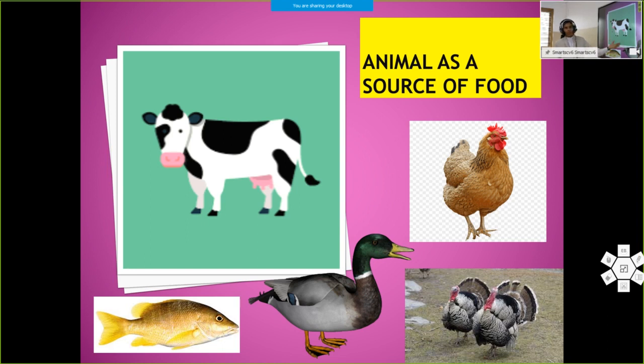So different kinds of animals we are using as our food, and they are giving us milk, meat, egg and honey. And from milk we can obtain many different kinds of food such as curd, ghee, cheese, etc. Okay.